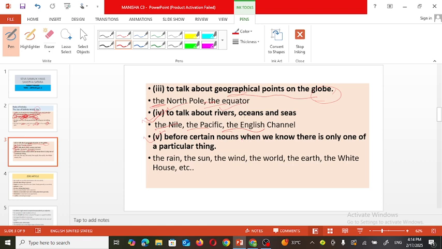Before certain nouns, when we know there is only one of a particular thing, which are only one of such kind, before them we can use the article the. For example, the rain, the sun, the moon, the wind, the world, the earth, the White House. The things which are unique in their character, before them we have to use the article the. Now see the next rule.